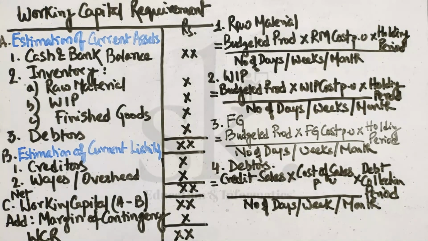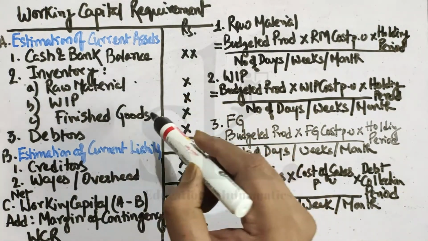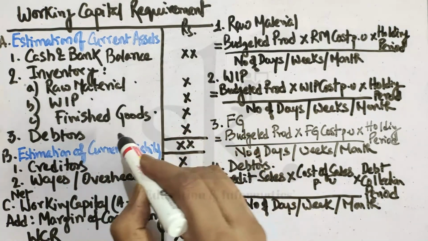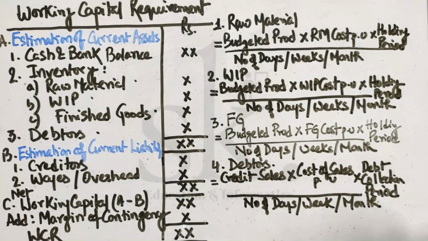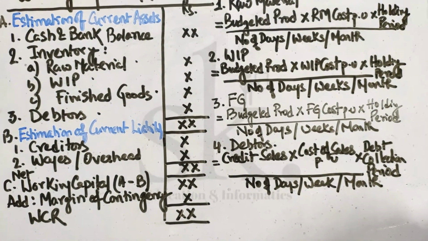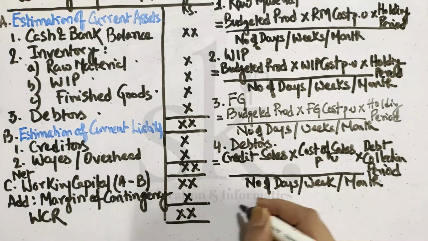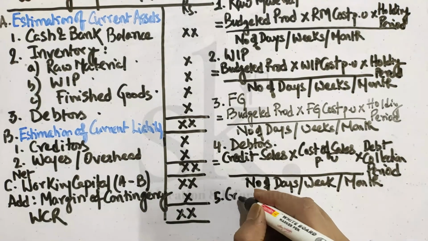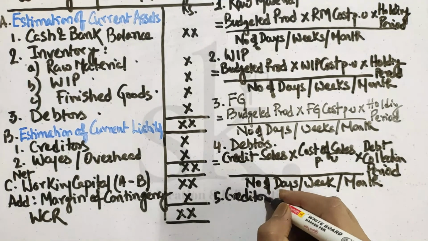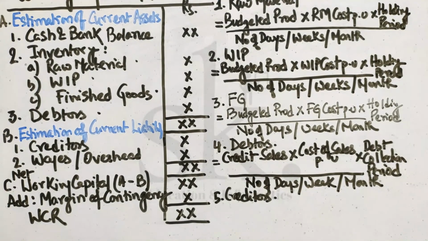So this gives us the calculation with respect to raw material, with respect to wages, with respect to finished goods and debtors. These are the 4 major calculations. Now let's talk about point number 5, which is creditors. So point number 5 is the calculation with reference to creditors. Creditors are those from whom I have purchased raw materials.